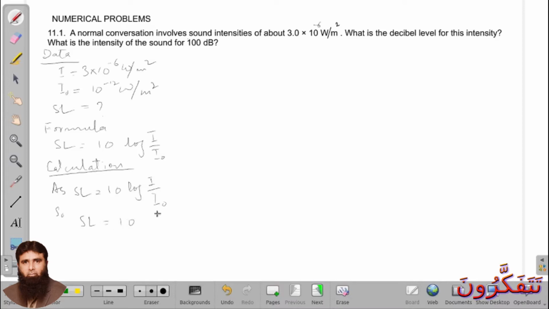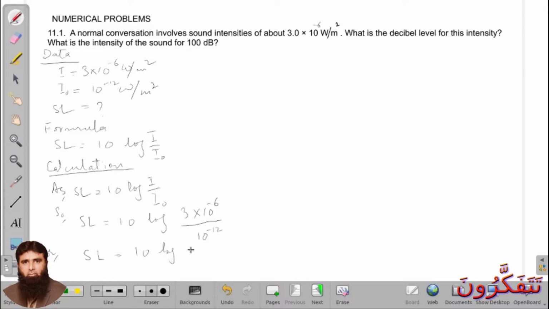So it will become SL is equal to 10 into log 3 into 10 raised power minus 6, and by law of exponent, all of you know, here we have to add 12.